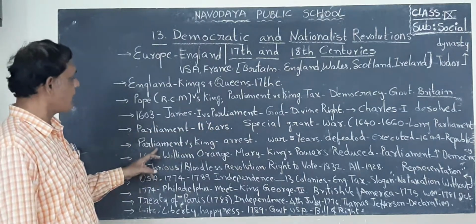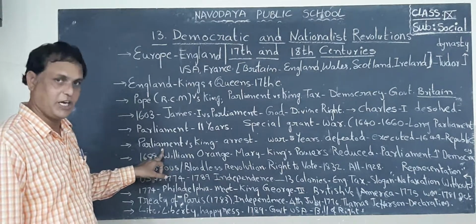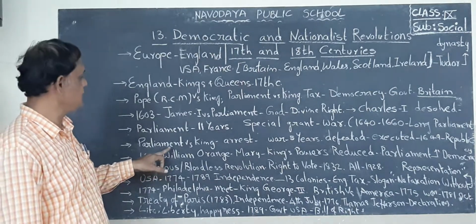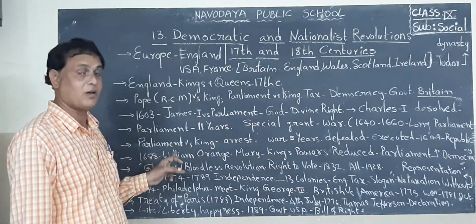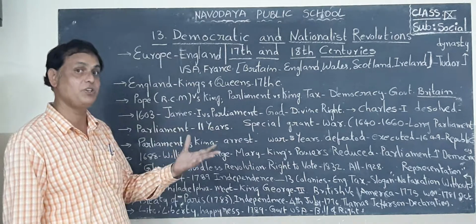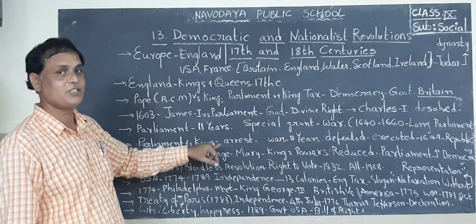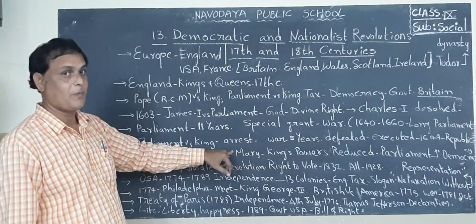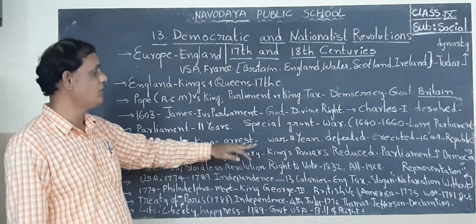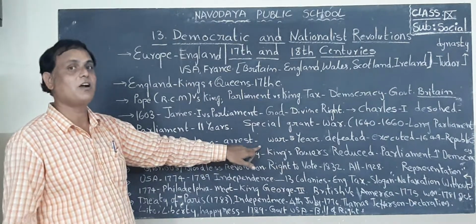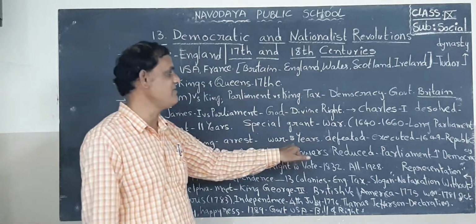But Parliament was always opposing the superiority of the king. Parliament arrested the officials and ministers of the king. When this was happening, the king also started war with the Parliament members. It lasted 5 years.